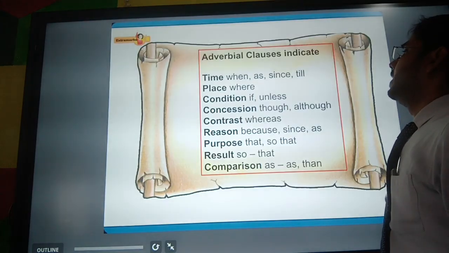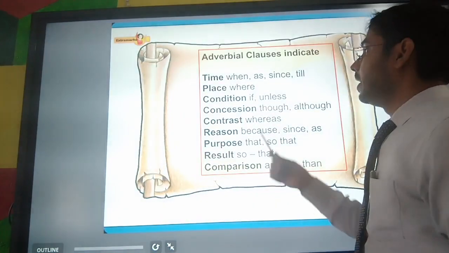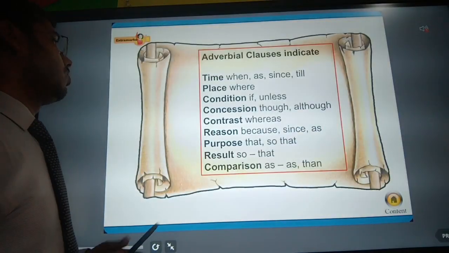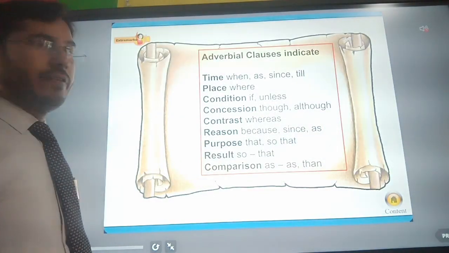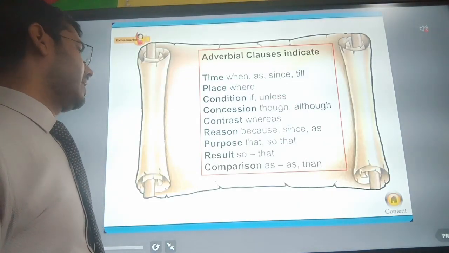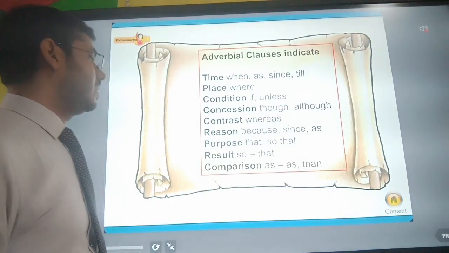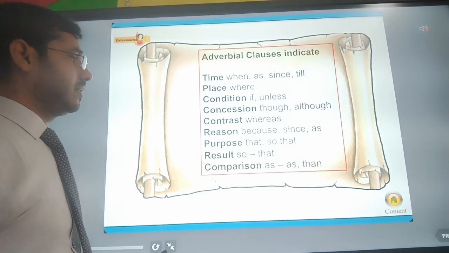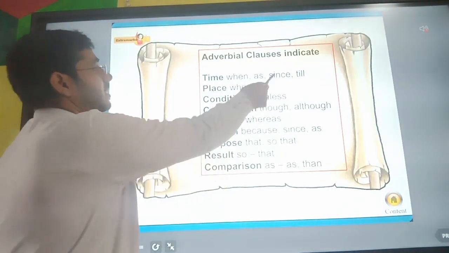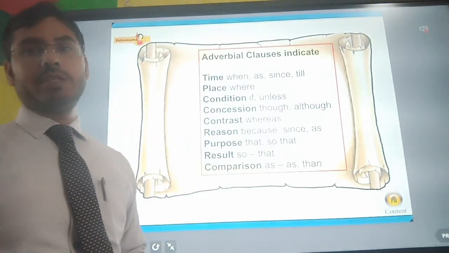Adverbial clauses indicate time: when, as, since, till. Next, they also mention place: where; condition: if, unless; concession: though, although; contrast: whereas; reason: because, since, as; purpose: that, so that; result: so that; comparison: as, and than. So in adverbial clauses these conjunctions are used. These conjunctions are called subordinating conjunctions.